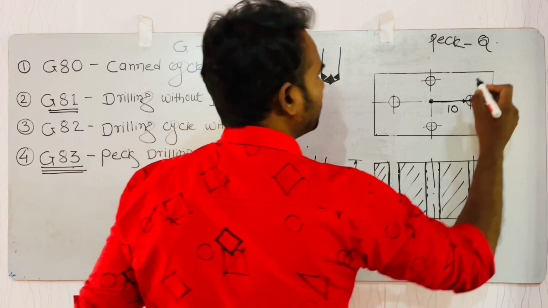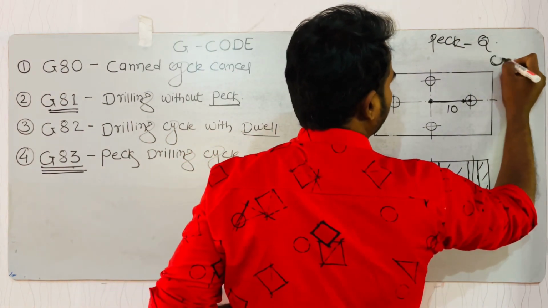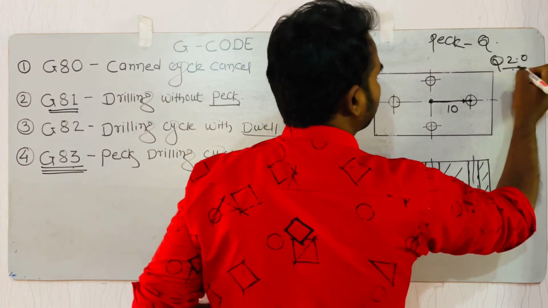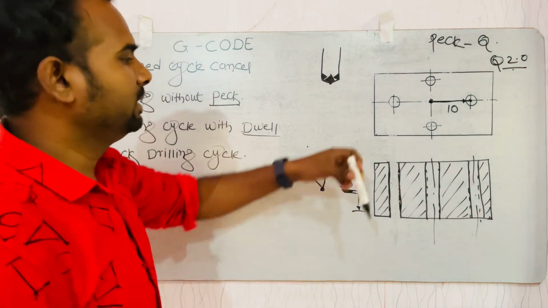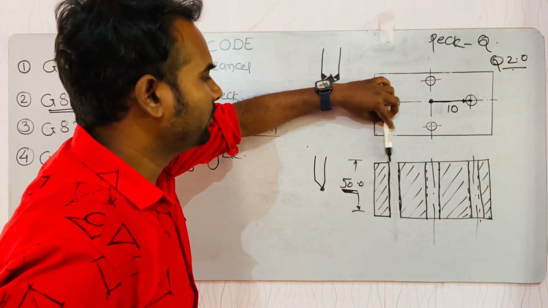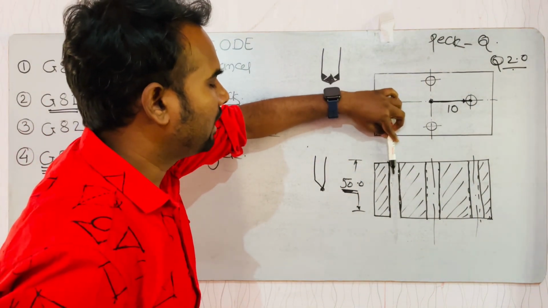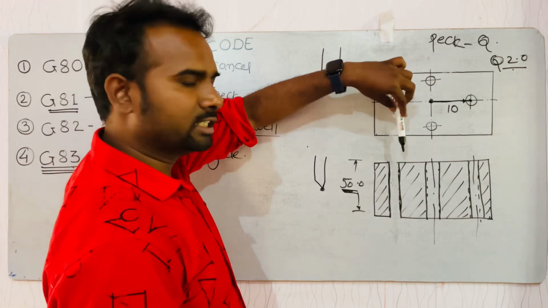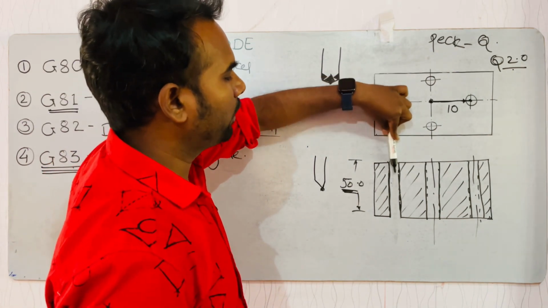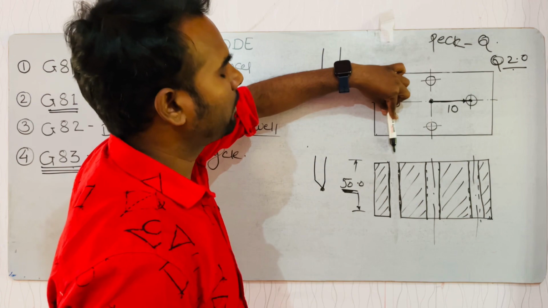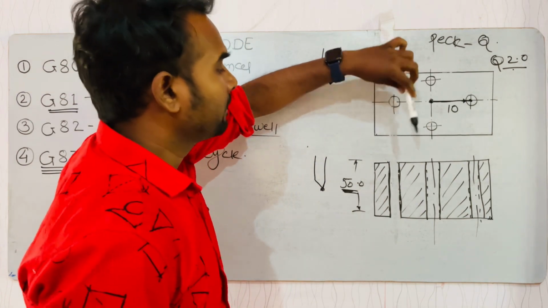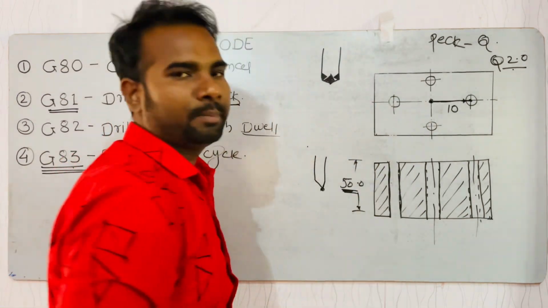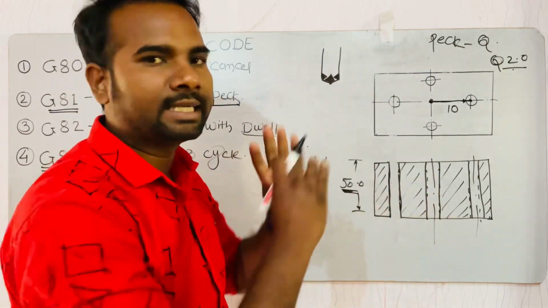Suppose we are giving Q equal to 2 mm, Q 2.0. Then our drill will start drilling on top of the surface and go 2 mm. After that, it will come to the initial point. It will then go 4 mm and come to the top of the hole. So this is the pecking. Pecking means taking depth of cut at a single time.